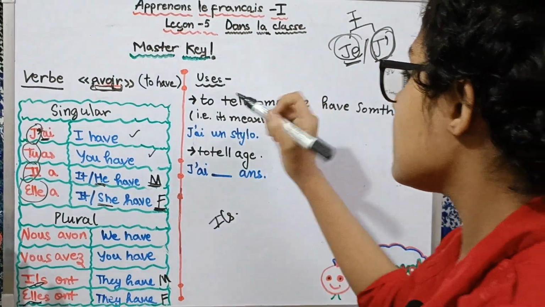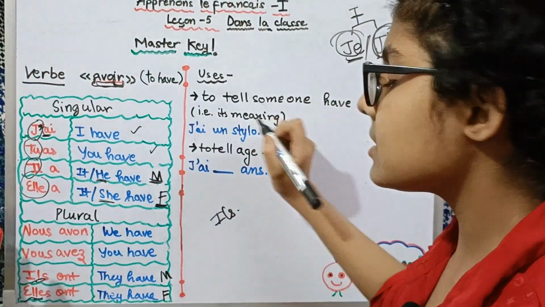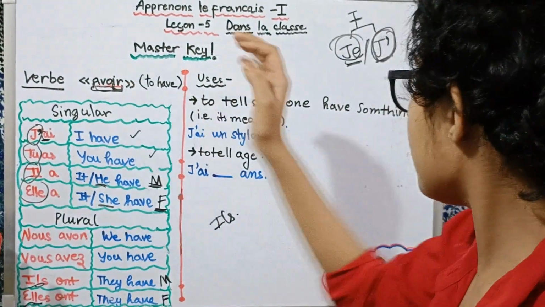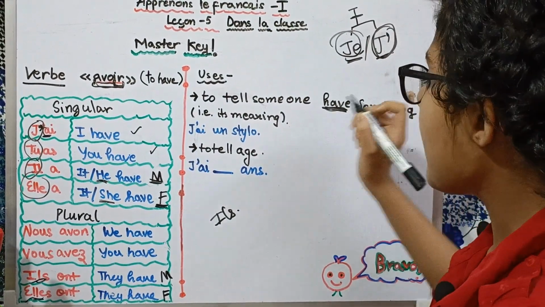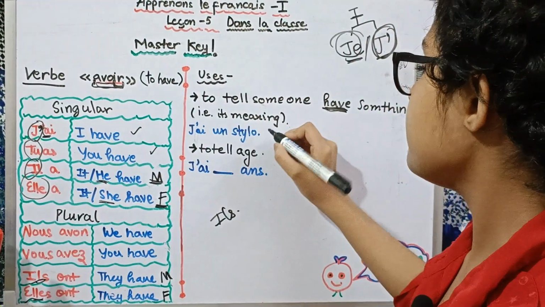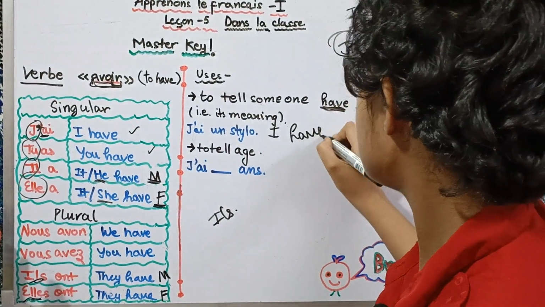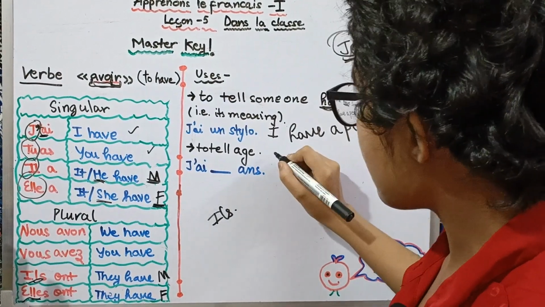So first is to tell someone has something, that is the meaning. तो पहला यूज जो है वो इसका मीनिंग ही है, जो कि हमारे को बताता है that someone possesses something, like to have. J'ai un stylo, which means I have a pen.